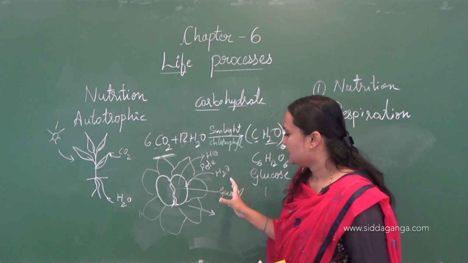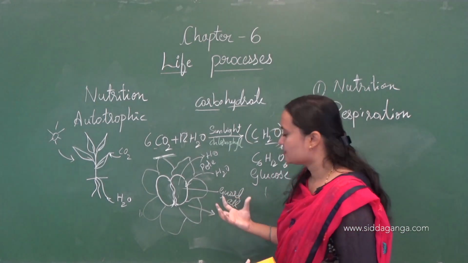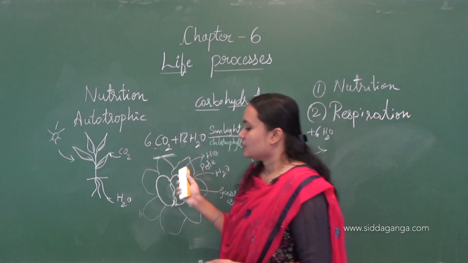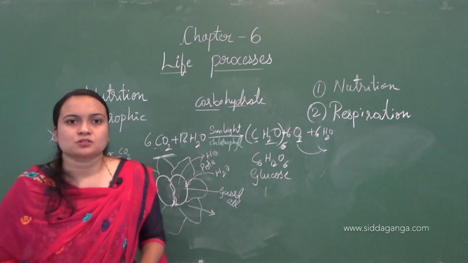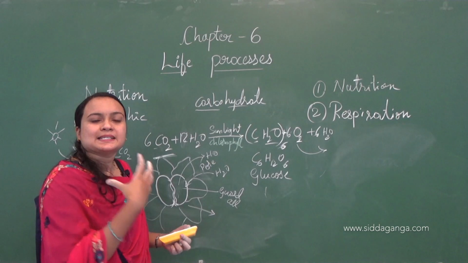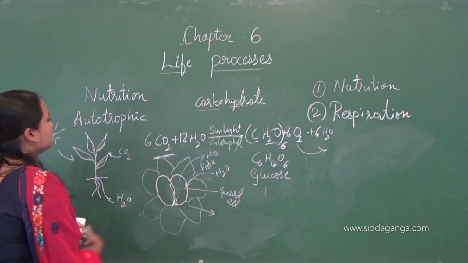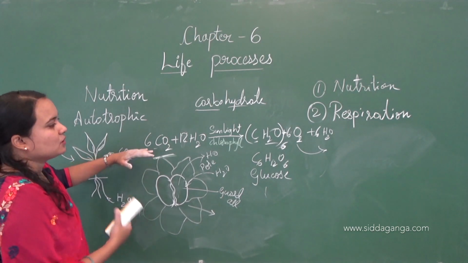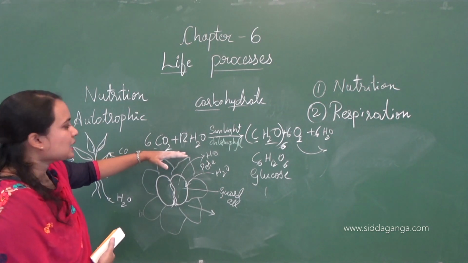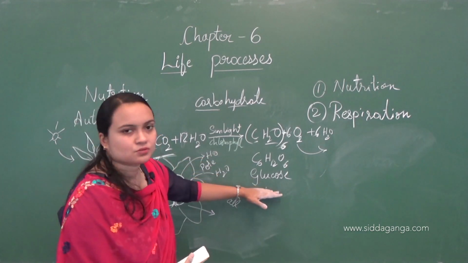So here it is due to the turgor pressure. The turgor pressure creates the opening and closing of stomata over here. Okay, so this was all about the autotrophic mode of nutrition. Here the nutrition process is done by the utilization of inorganic carbon sources. In the presence of sunlight and chlorophyll, it will produce the food.